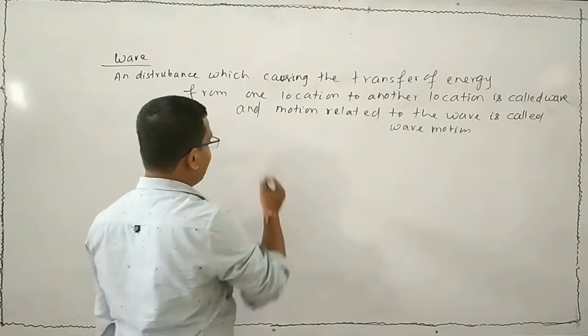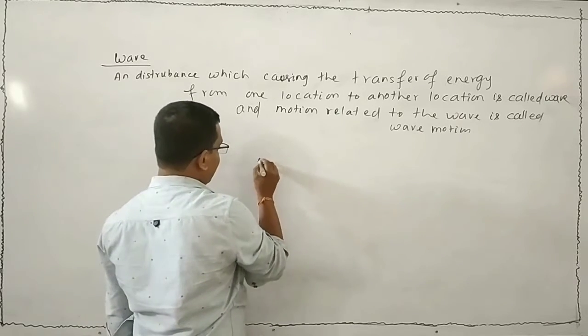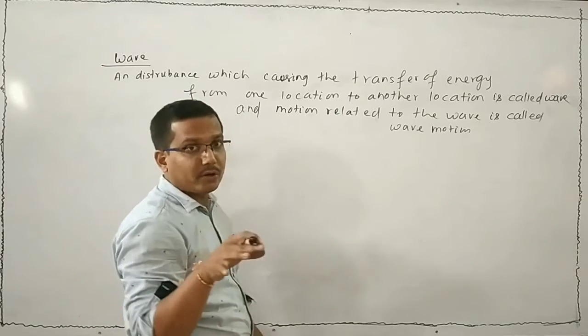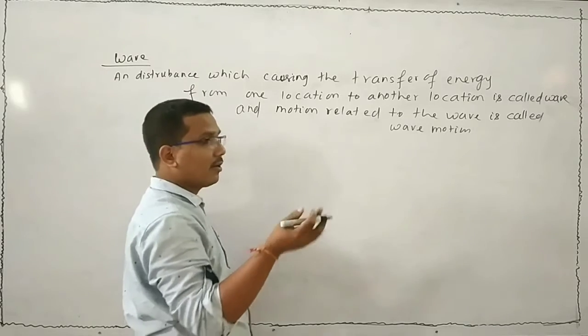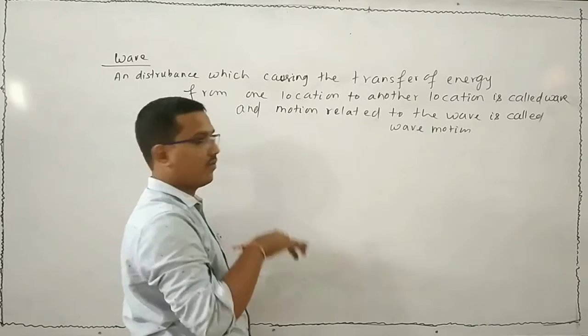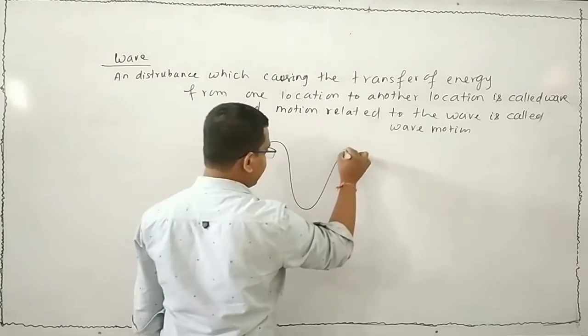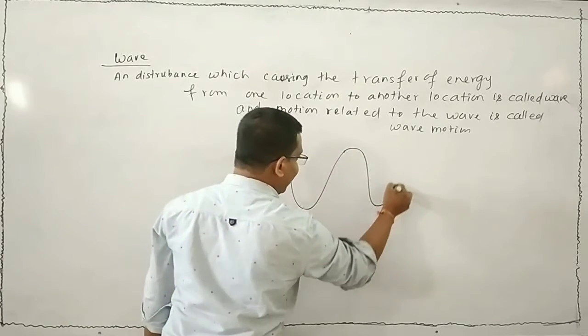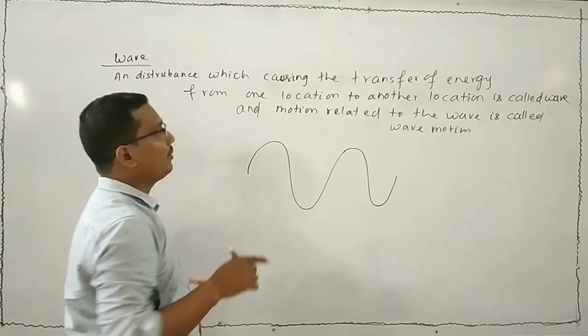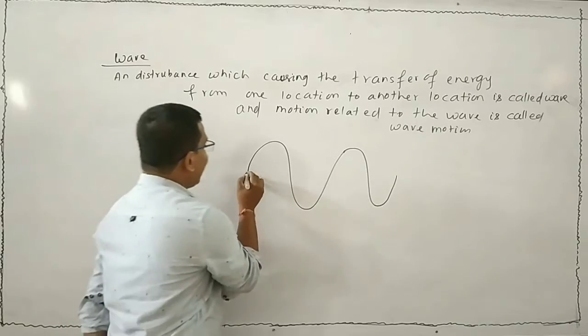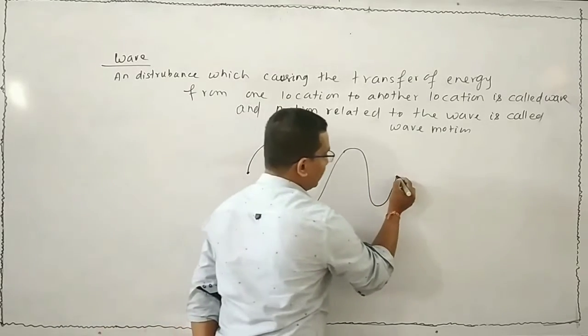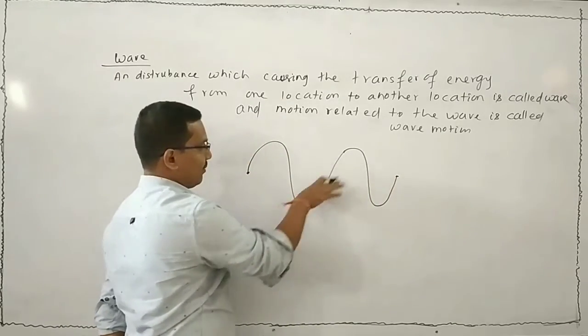What is a wave? We know that in the case of a pond, water travels in wave form. Suppose this is your wave, only created with the help of a disturbance. Here the energy is transferred to this position through the wave.